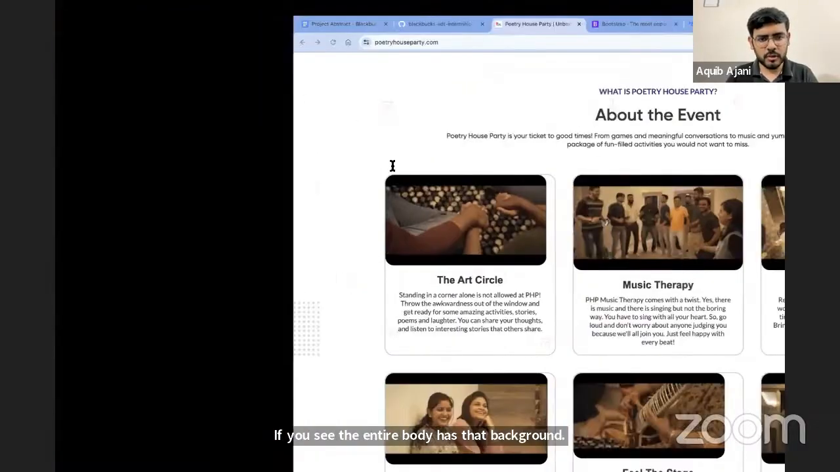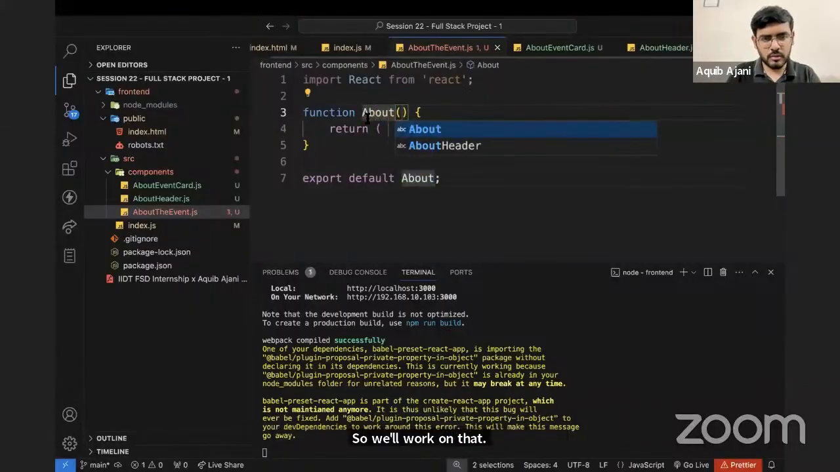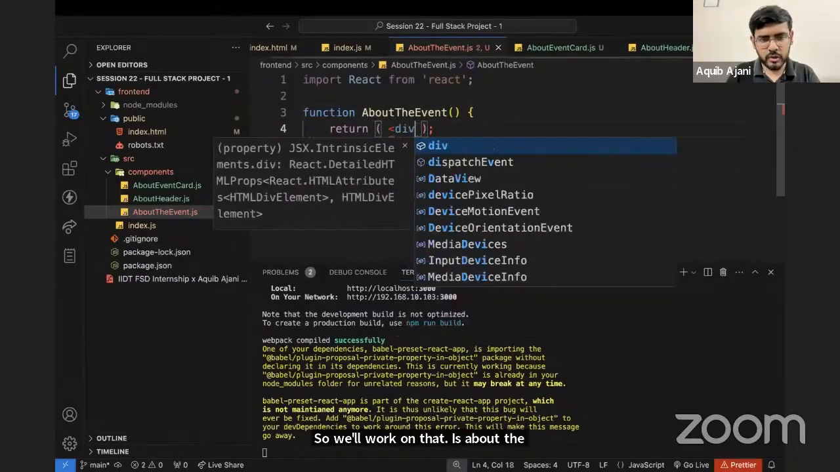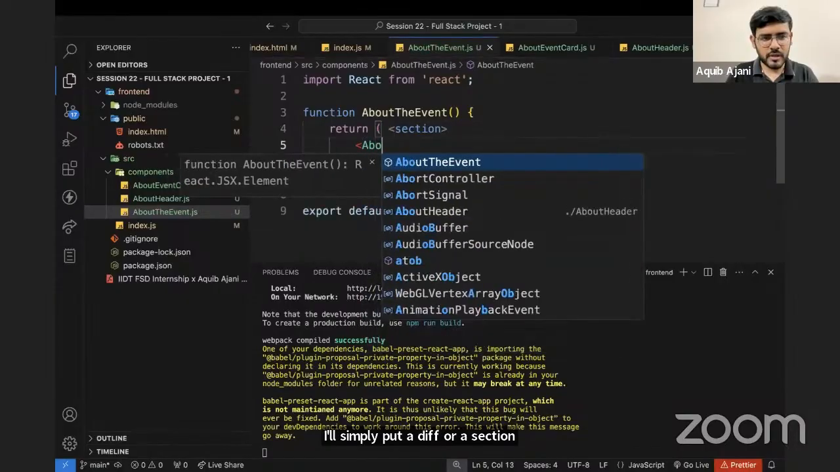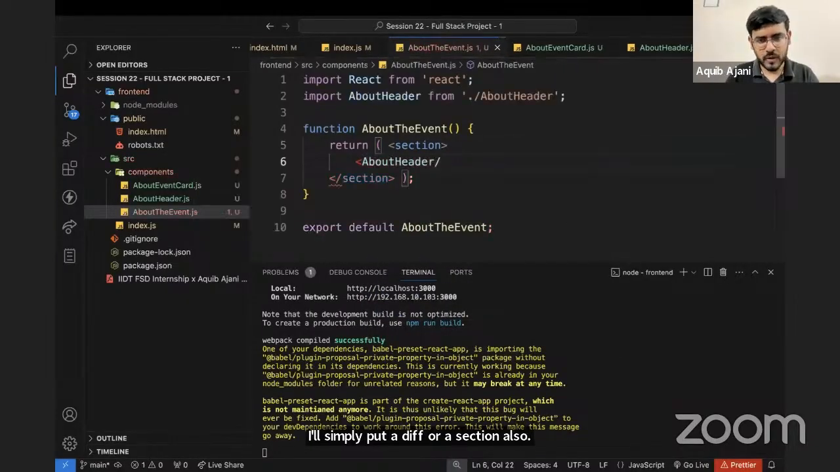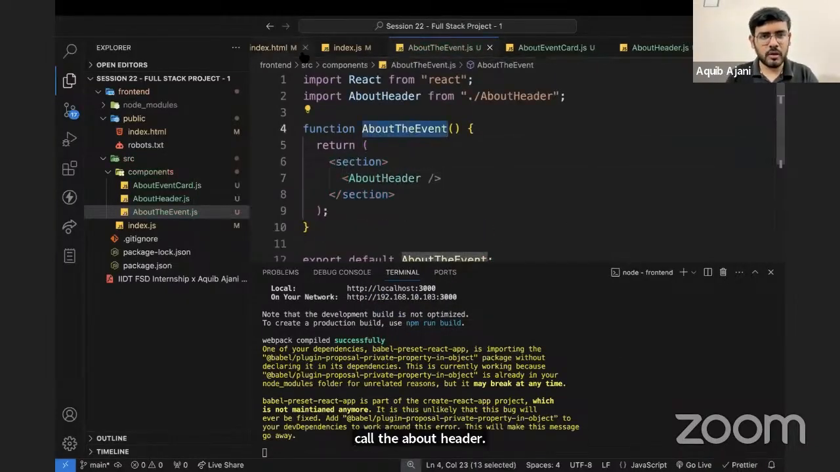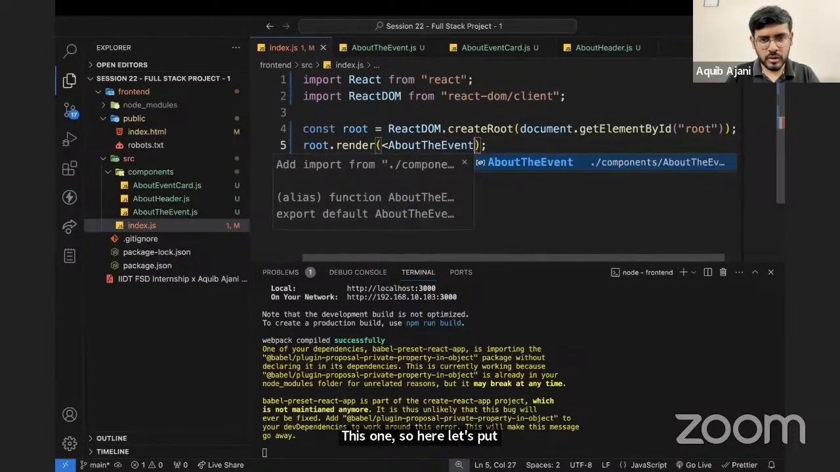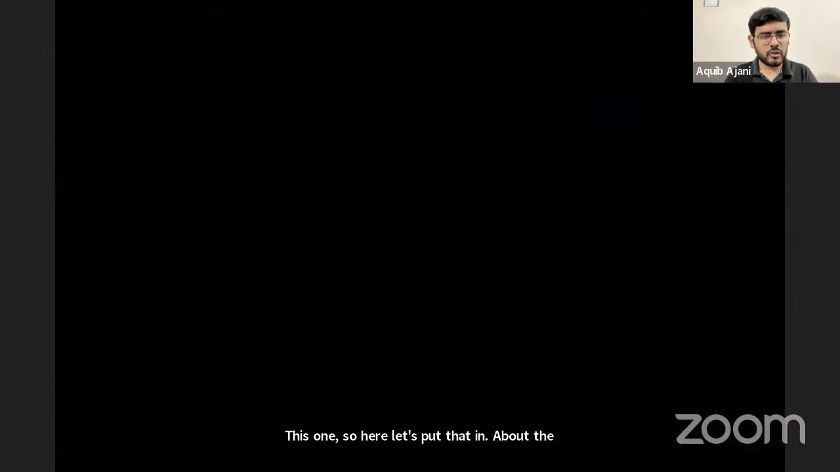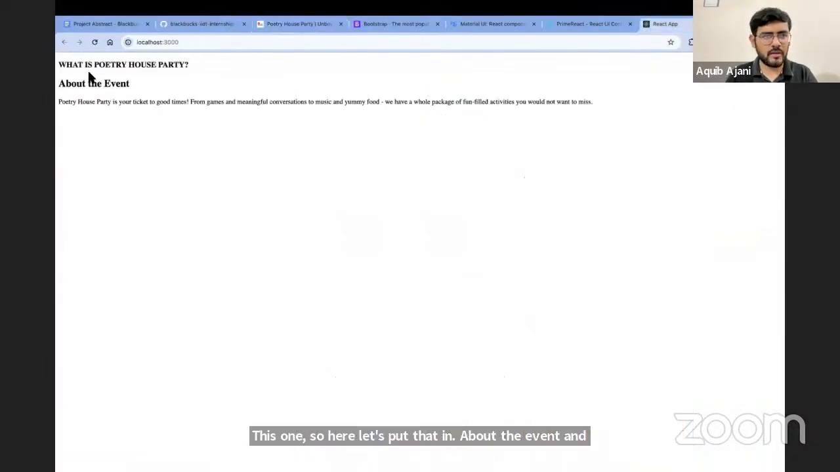But for now, let's put that in. So that is about the event. And I'll simply put a div or a section also. This can also be a section. And within this, we can then call the about header. And then in the index, we can call this one. So here, let's put that in, about the event, and done. Now we should be able to see those three things, paragraph, heading and this one. Perfect. We see that on the screen.